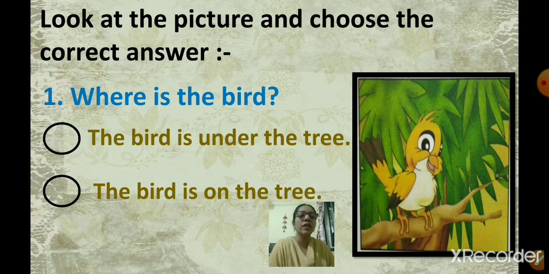So, what can you see? Where is the bird? Yes, the bird is on the tree. It is not under the tree. Under means down. On means up. So, you are going to click on the second option. The bird is on the tree. Okay. Next one.